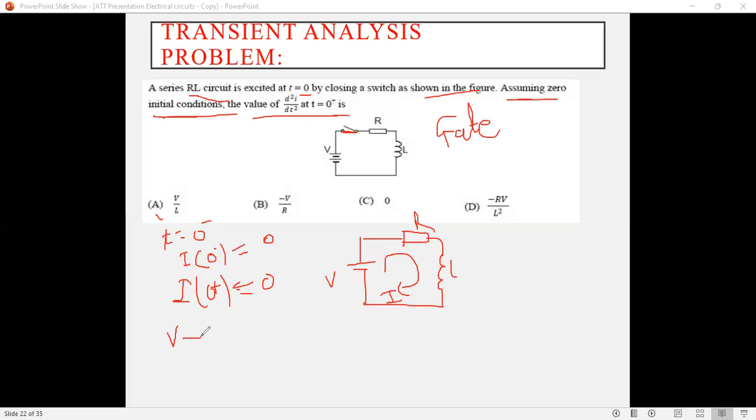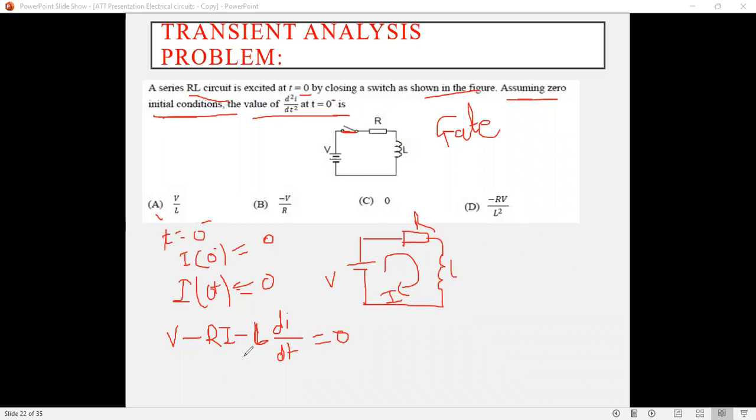So here it is V minus R into I, then minus the voltage across the inductor. What is the formula? The voltage across the inductor is L di divided by dt. It is equal to 0.